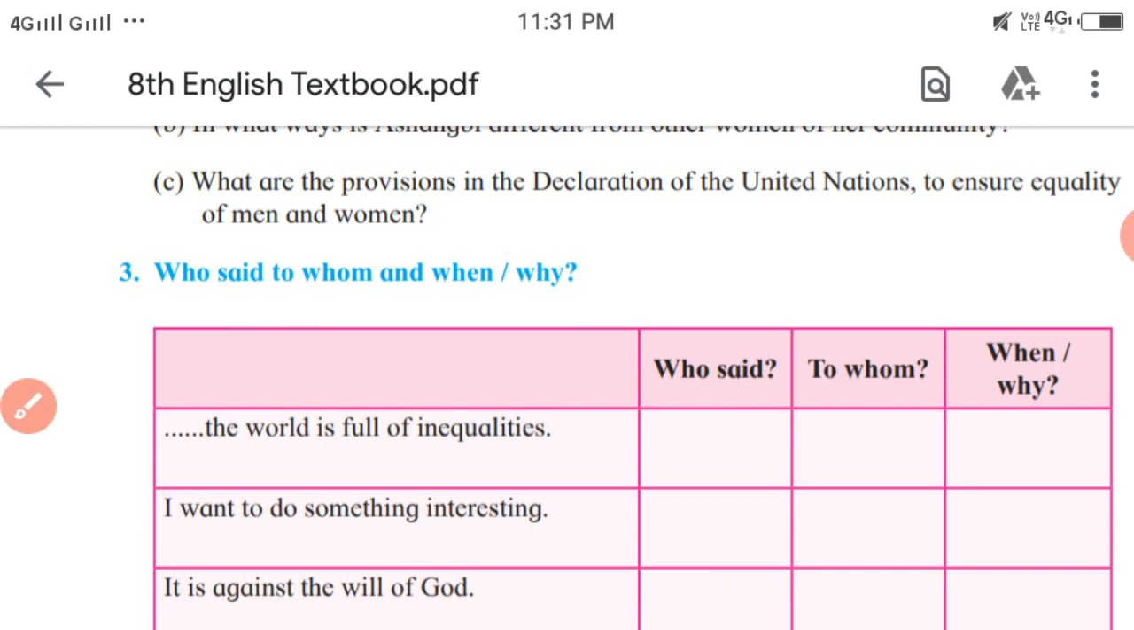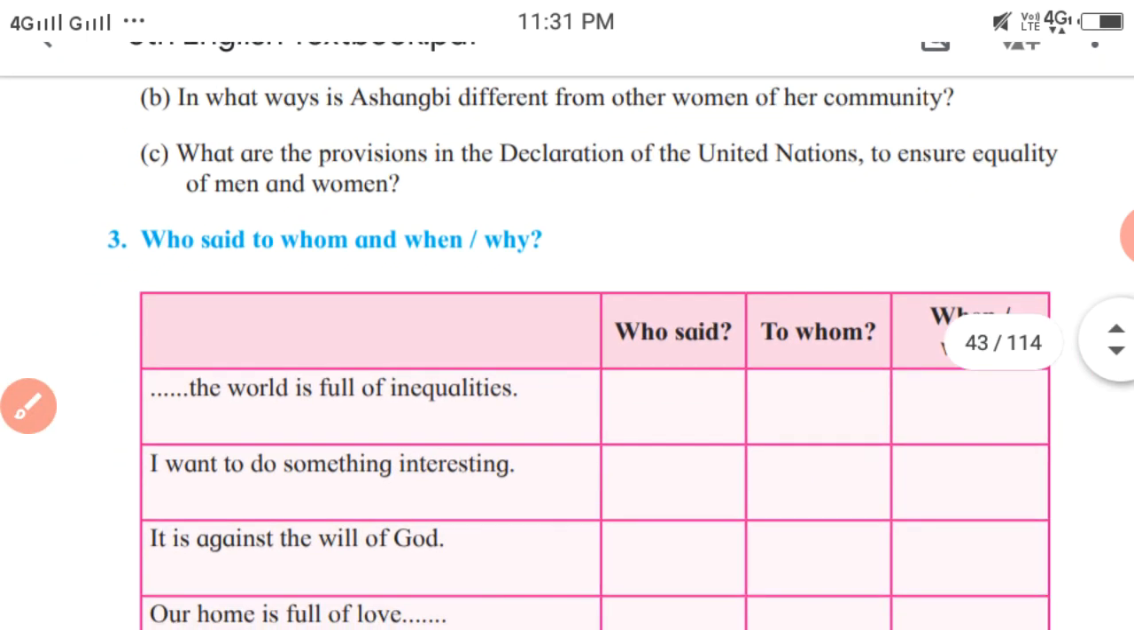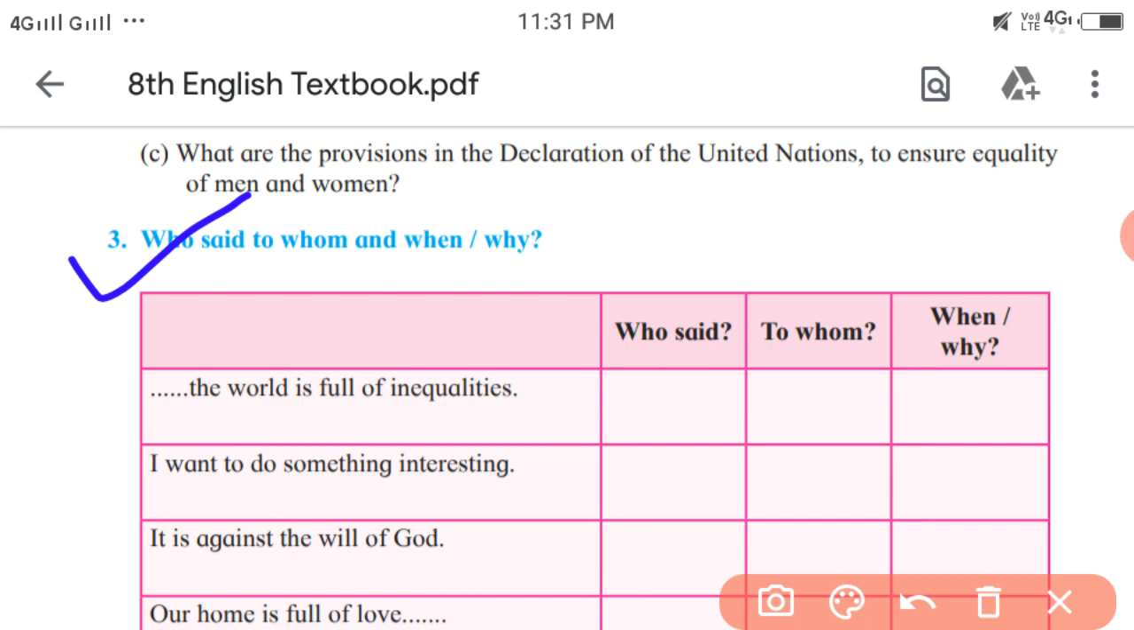Next, who said to whom and when or why? So here is the first dialogue that we have to think of: whose dialogue it is, whom he or she said it to, and why. So what is that dialogue? Let us see. Here the just closing is given.